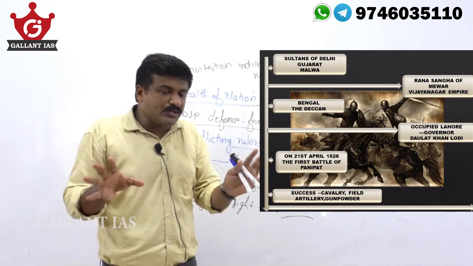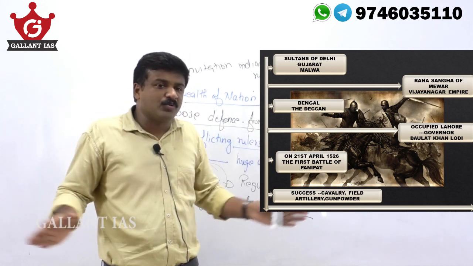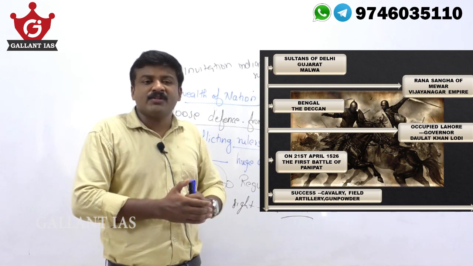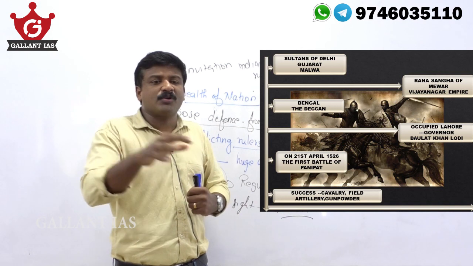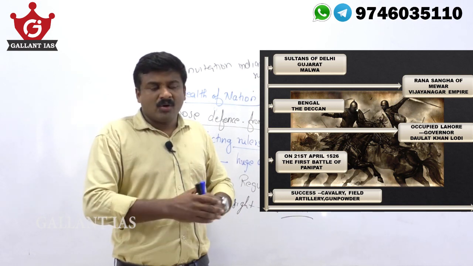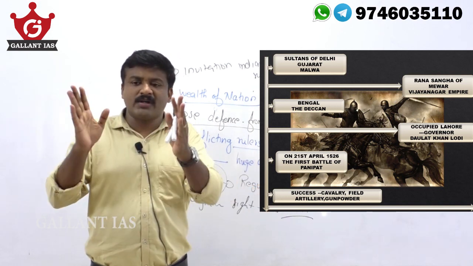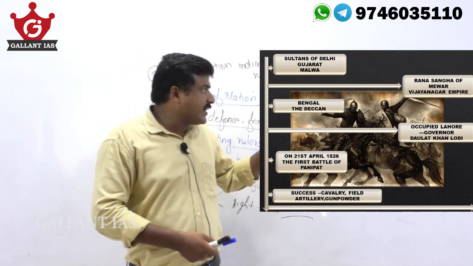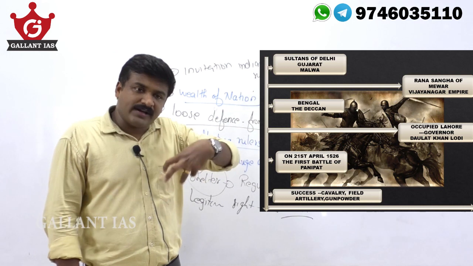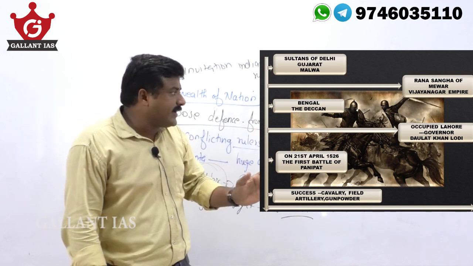This was the scenario, different rulers were there. Why am I saying this? UPSC asked this question also: when Babur invaded India, who was the ruler of the Vijayanagara Empire? Or when Babur invaded India, who was the ruler at Delhi? Okay, this is the way they asked questions. So you take Bengal or the Deccani Sultanates, they were independent sultanates.